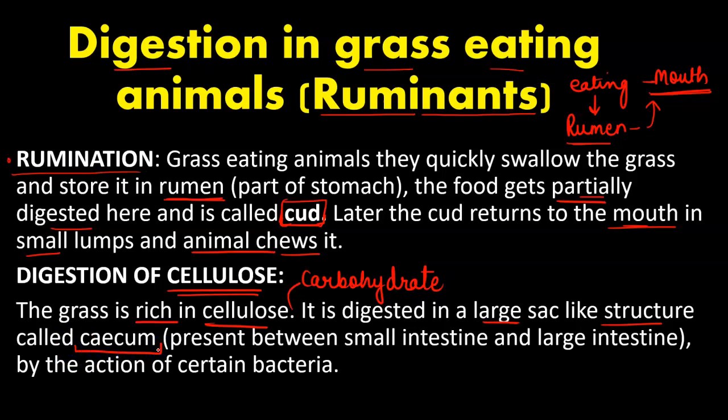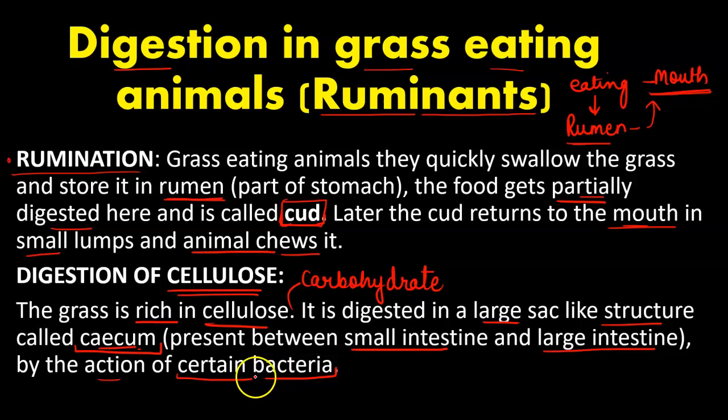The cellulose is digested in the cecum, which is present between the small intestine and the large intestine of the animal. So what is special in the cecum that helps in the digestion of cellulose? Certain bacteria present in the cecum of these ruminants carry out the digestion of cellulose.